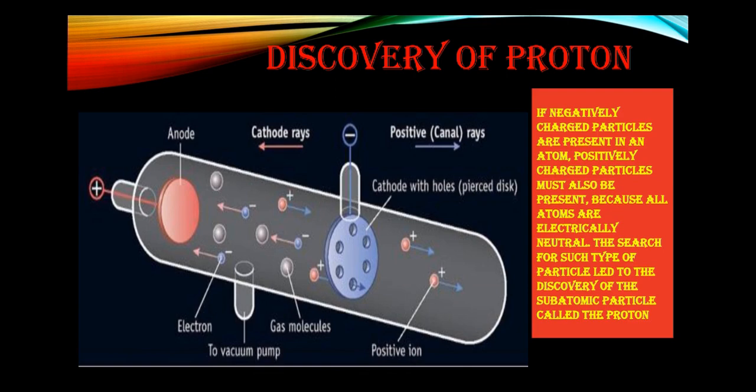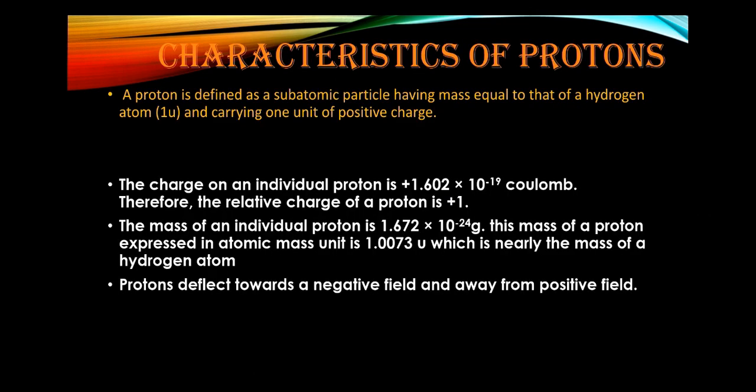From here he observed that these rays are called anode rays, are positive in nature, and were discovered as the protons. Now there are some characteristics of protons. The charge of an individual proton is plus 1.602 times 10 to the power minus 19 coulomb, and therefore the relative charge of the proton is plus 1.